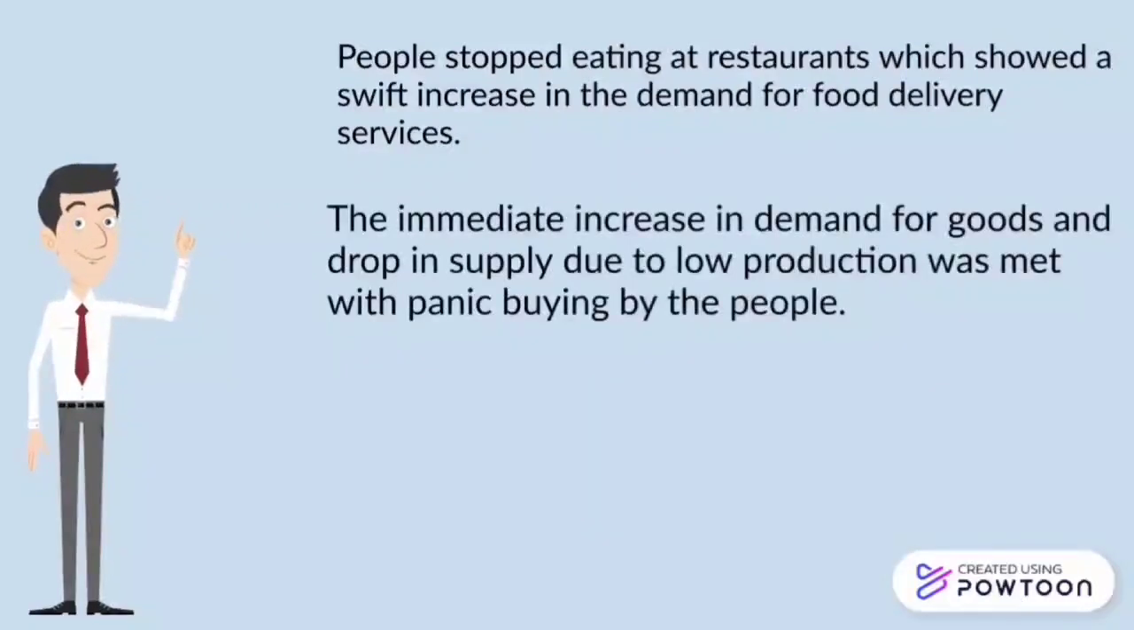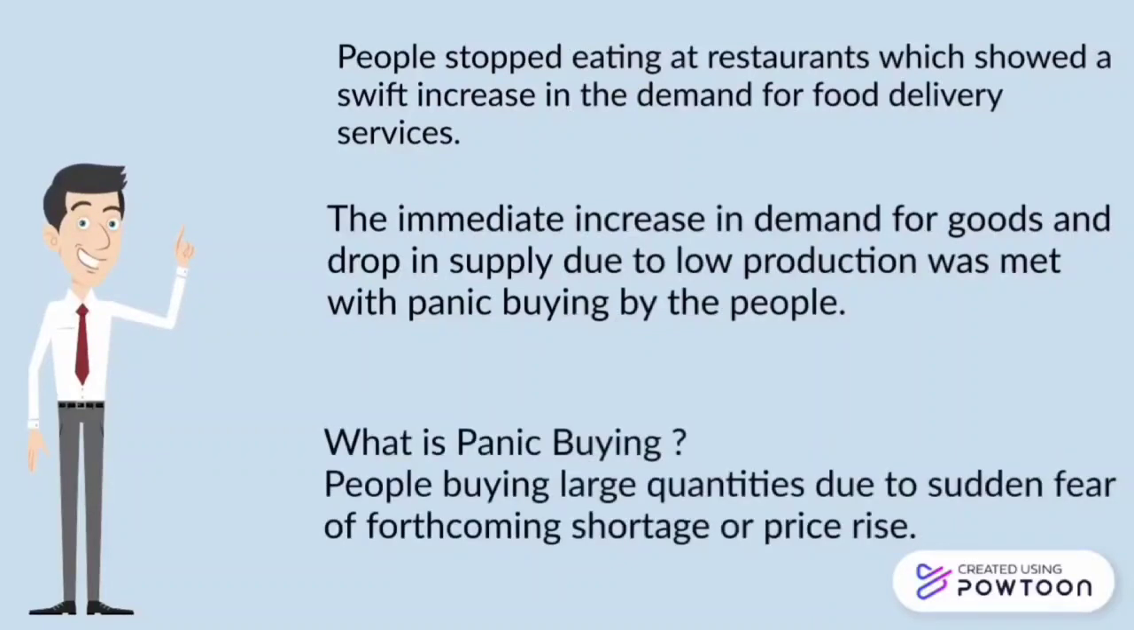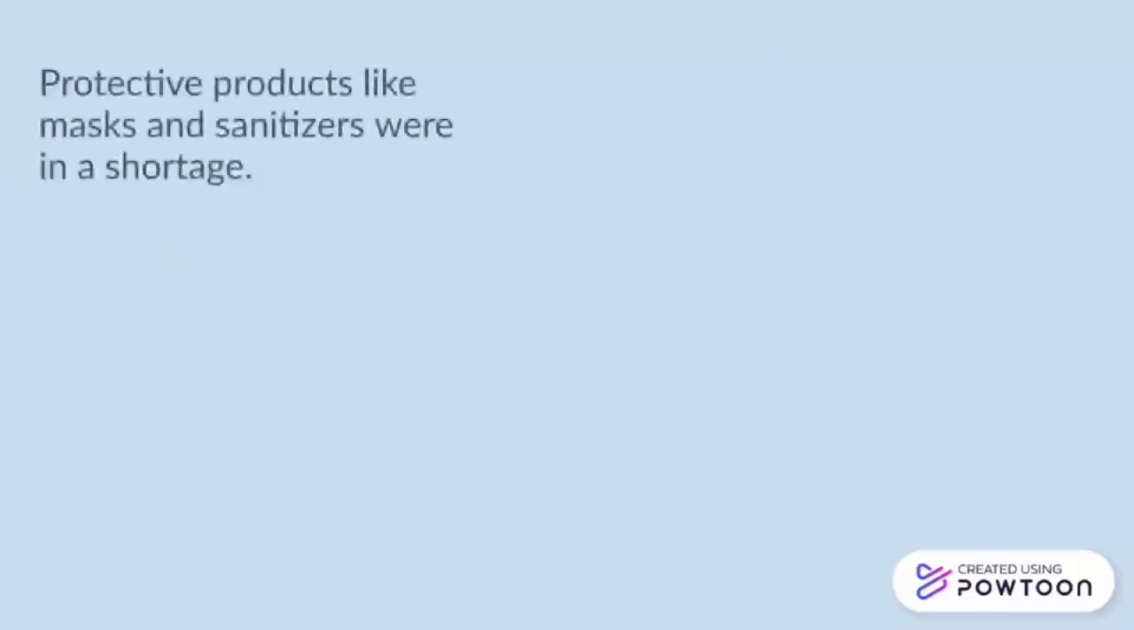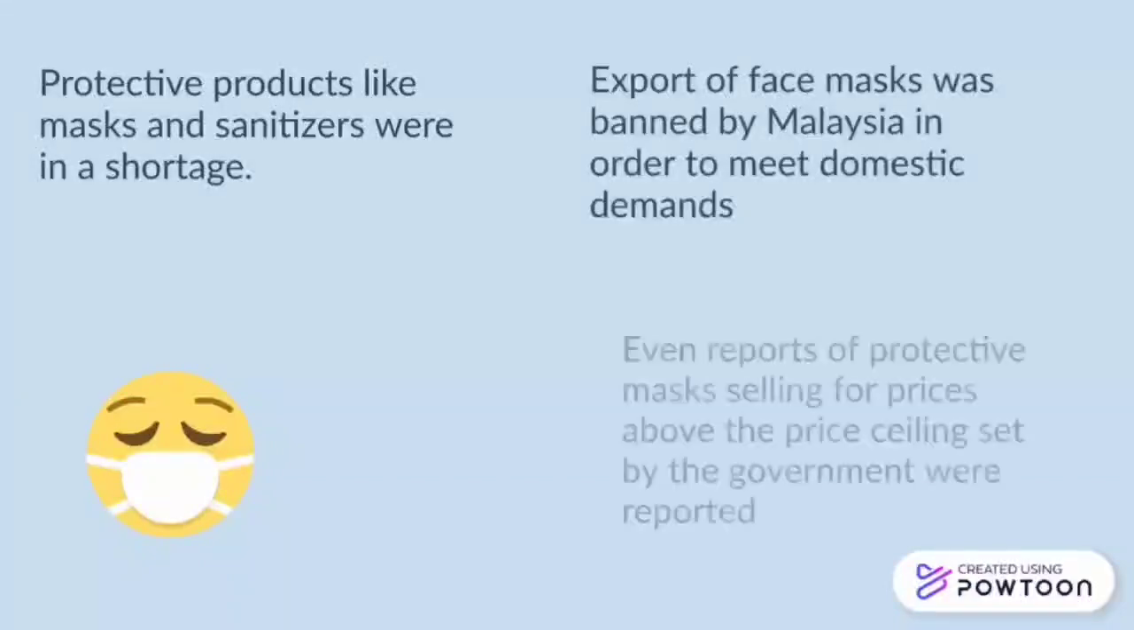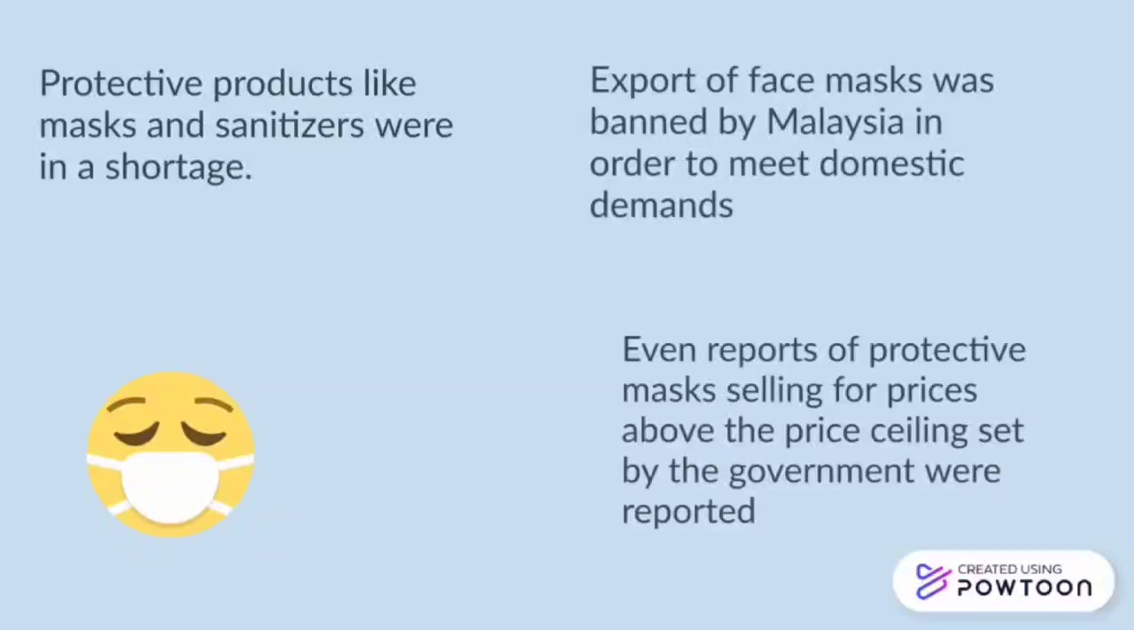The immediate increase in the demand for goods and drop in supply due to low production was met with panic buying by the people. So what is panic buying? People buying large quantities due to sudden fear of forthcoming shortage or price rise. Protective products like masks and sanitizers were in a shortage. Export of face masks was banned in Malaysia in order to meet domestic demands. Even reports of protective masks selling for prices above the price ceiling set by the government were reported.